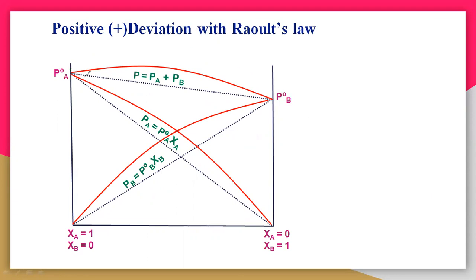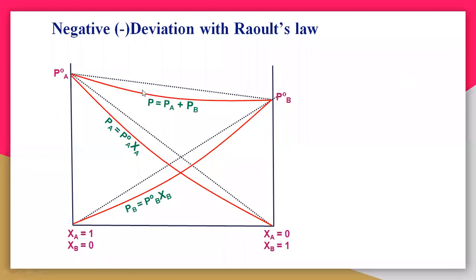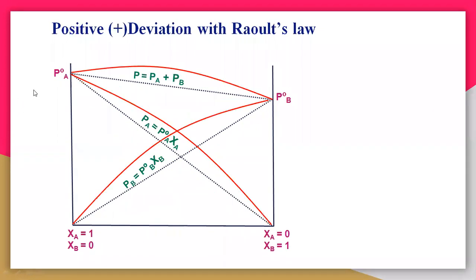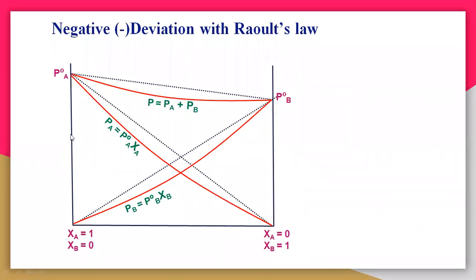If it is a downward curve, definitely it is a negative curve. That also you can check here. So this is a negative deviation with Raoult's law. The curve is less than the ideal curve. This dotted line is the ideal curve. And see here, less than, less than. So it is a negative deviation. And if it is a positive deviation, the curve is higher than the ideal curve. So very simple, positive deviation and negative deviation, and these are the graphs.